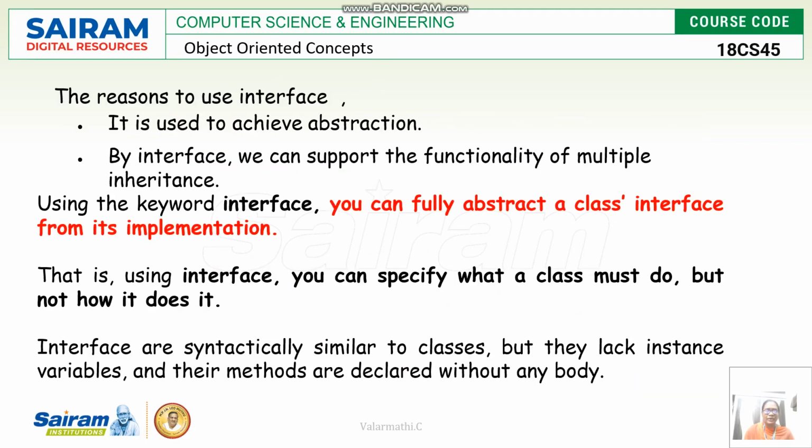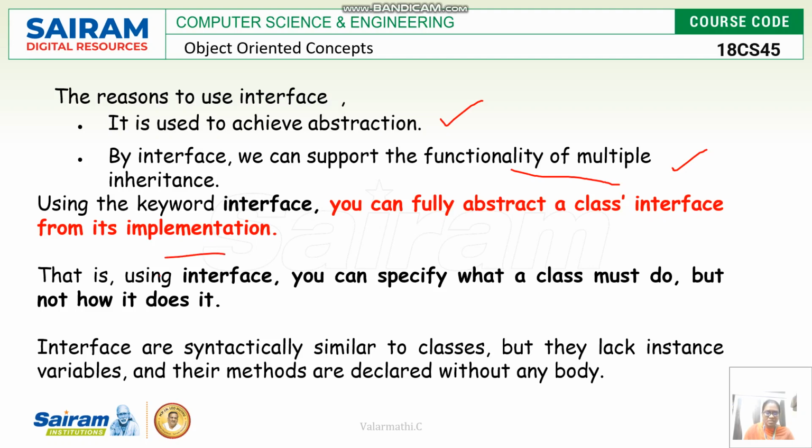Why is the interface used? Mainly it is used to achieve abstraction, and using this interface we can support the functionality of multiple inheritance. Using the keyword interface, we can fully abstract a class interface from its implementation.